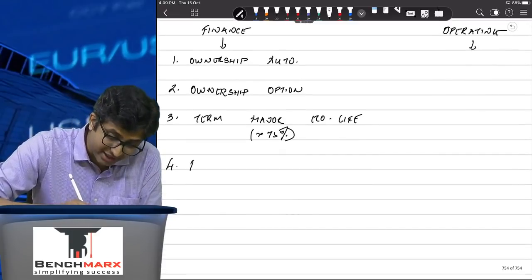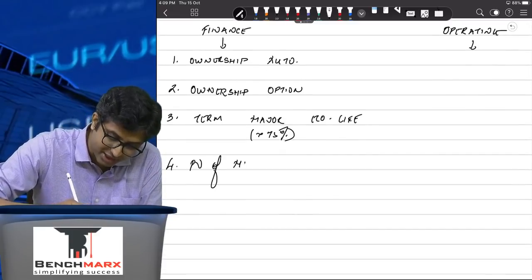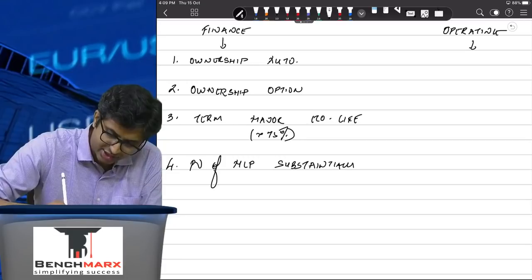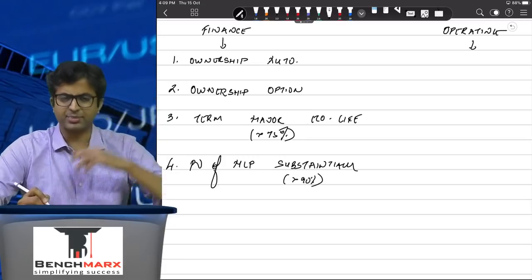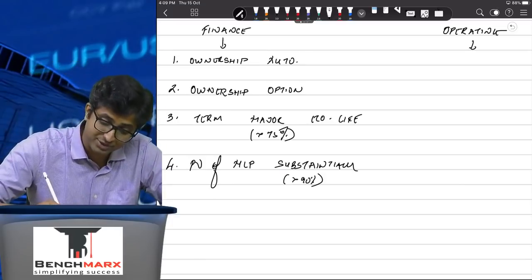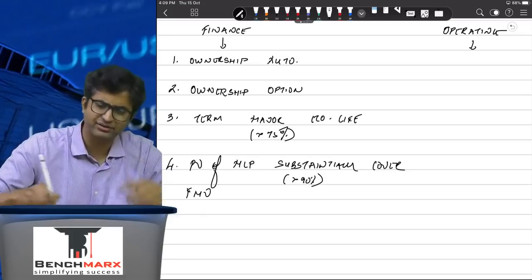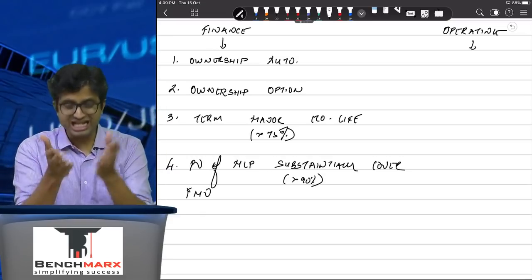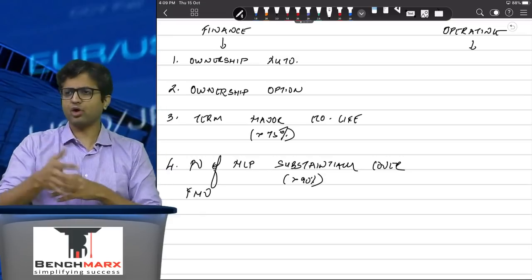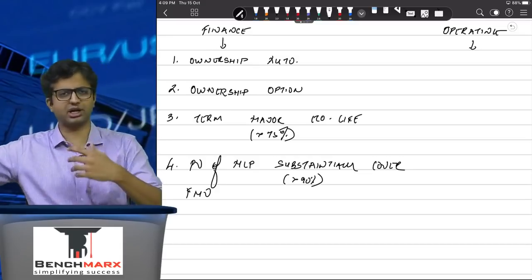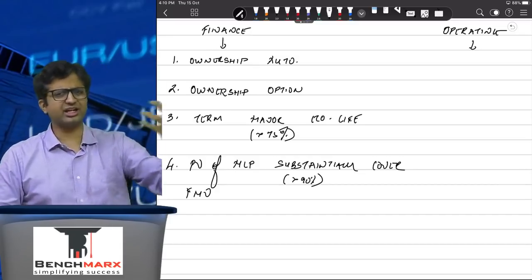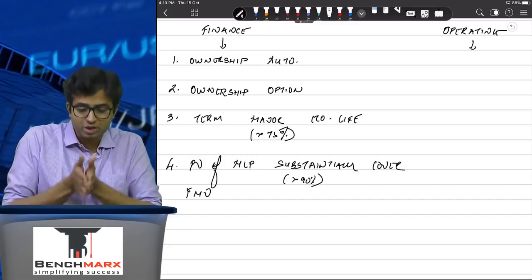Point 4, the present value of what you call as minimum lease payments, MLP, substantially cover. Substantially is a very strong word, and hence it is read as greater than 90%. The present value of minimum lease payments substantially cover the fair market value of the asset. So if you are paying more than 90% in today's terms for an asset whose market price is, let us say 100, you are paying close to 90, 95, 98 or even 100 in today's terms.